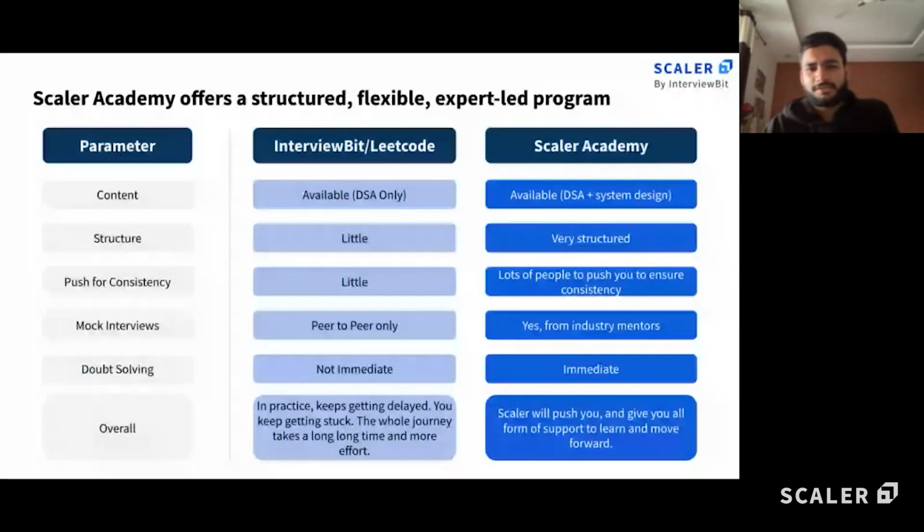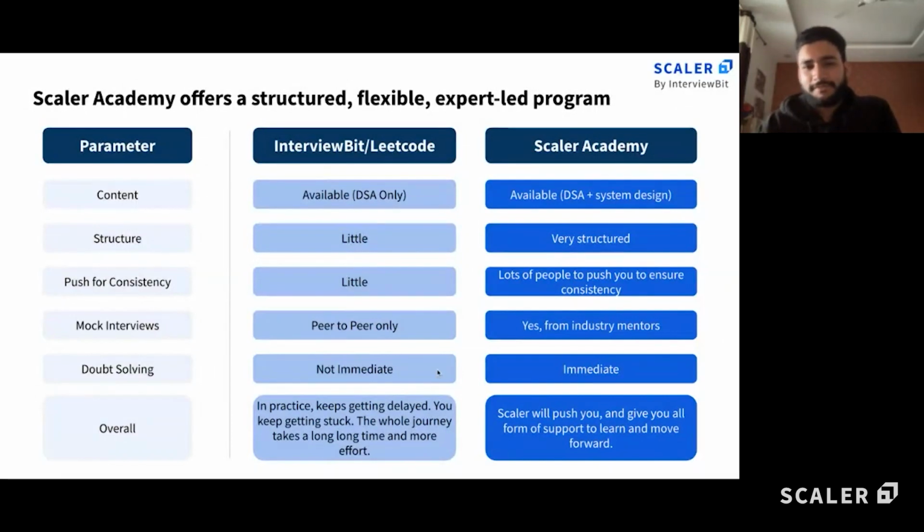Because number one, the structure is very systematic. Then here we have a lot of push available. So in the free courses, like maybe interviewbit or LeetCode, if you do them, you have to be motivated on your own. It's like you have to go to the gym on your own every day to get a fit body. But if you have a trainer who is again and again pushing you, maybe giving you a phone call that, okay, today you're not at the gym, where are you? Then that extra push sometimes speeds up the process and also pushes us to increase our efficiency.